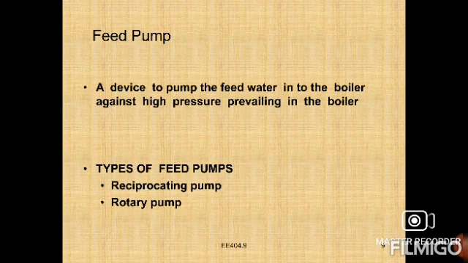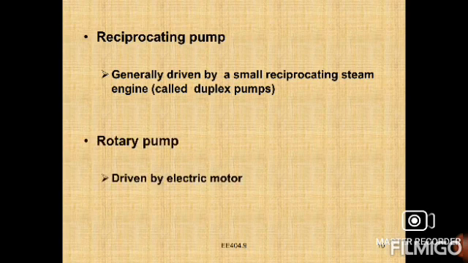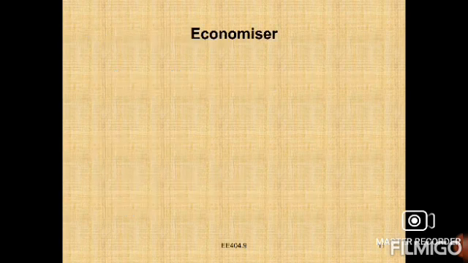We have the reciprocating feed pump, and the next one is the rotary pump. So we have two types of feed pumps. The first one is the reciprocating pump, which, as you can observe, is generally driven by a small reciprocating steam engine, called duplex pumps. Next, the rotary pump is driven by an electric motor and used when a large quantity of feed water is to be supplied.